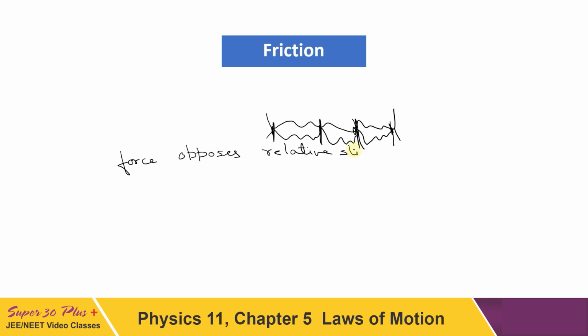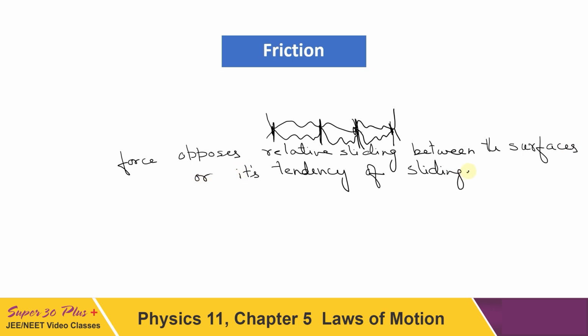It does not oppose the motion. No, this is not true. It opposes relative motion. Even if sliding is not there and only the tendency for relative sliding is there, it also opposes that tendency. So friction is a force that opposes relative sliding between the surfaces or its tendency.